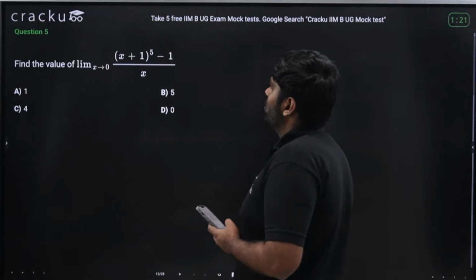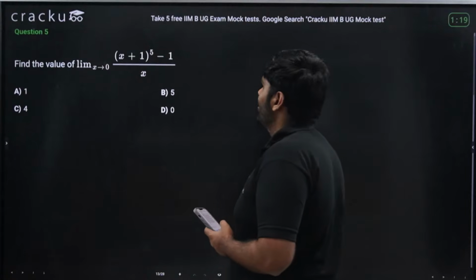This is also 0 by 0. So think how to write this.